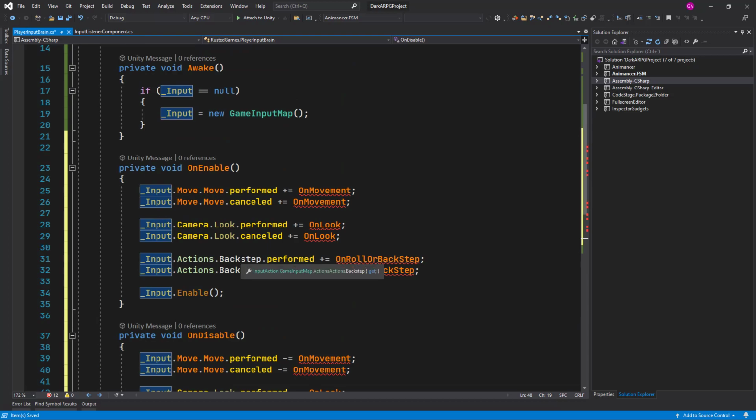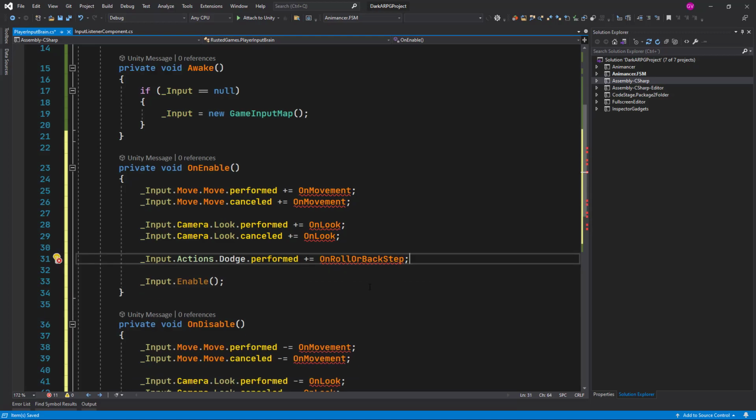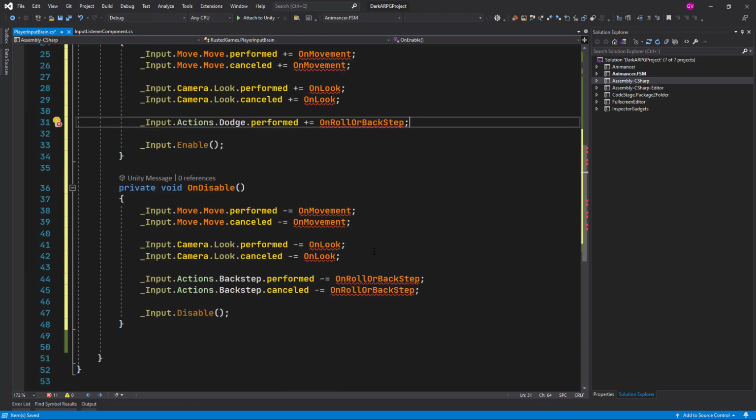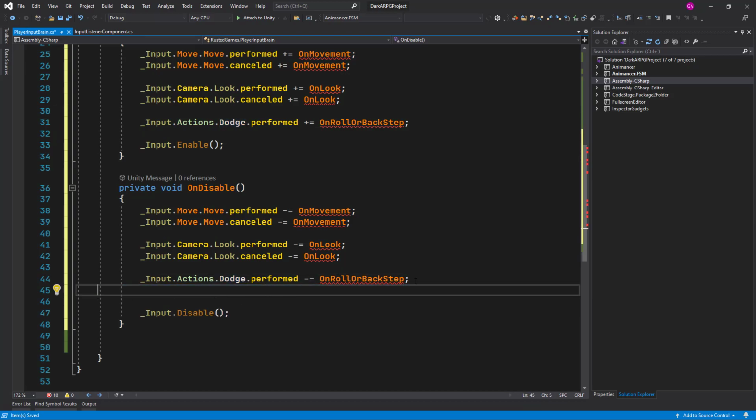So for the backstep, we don't have backstep, or we are not going to have backstep anymore. We have now dodge, so let's change that for dodge. And we can remove here the cancel, because now we are listening for the tap, so there is no up and down in this case. And same here in the onDisable, so let's change this to dodge and to unsubscribe for the event.